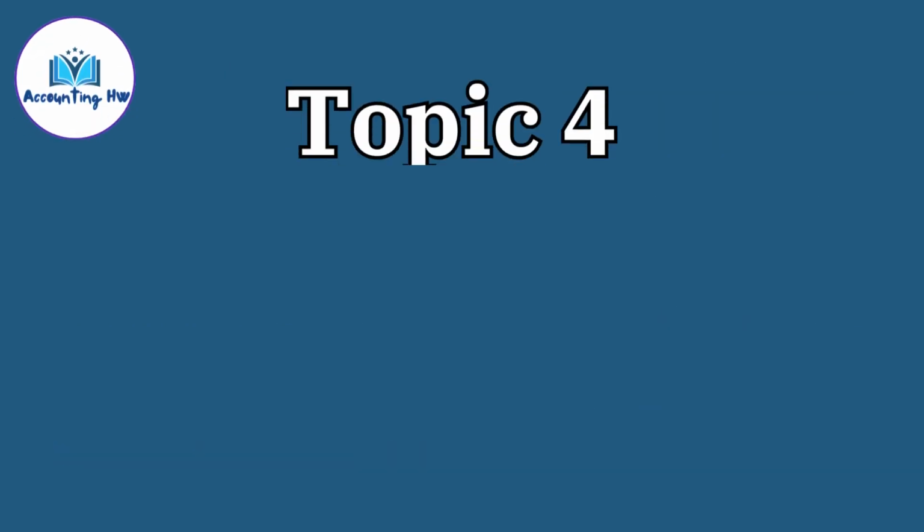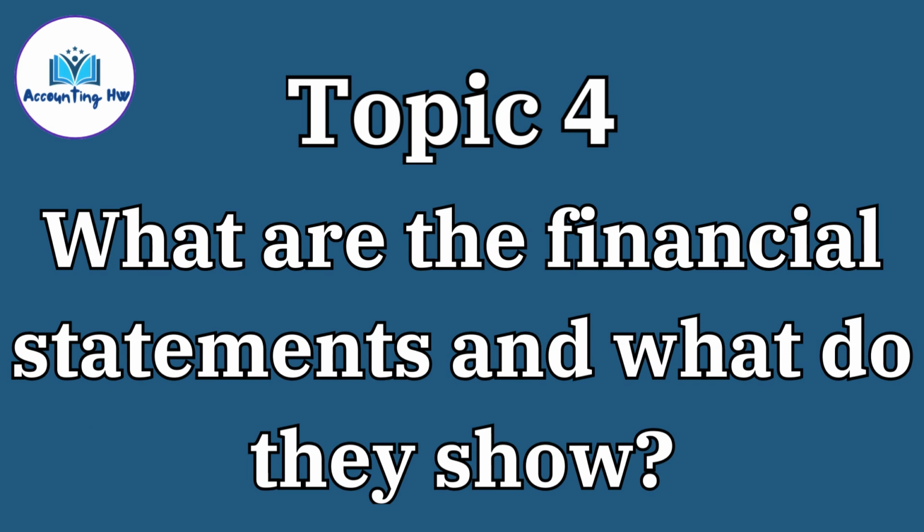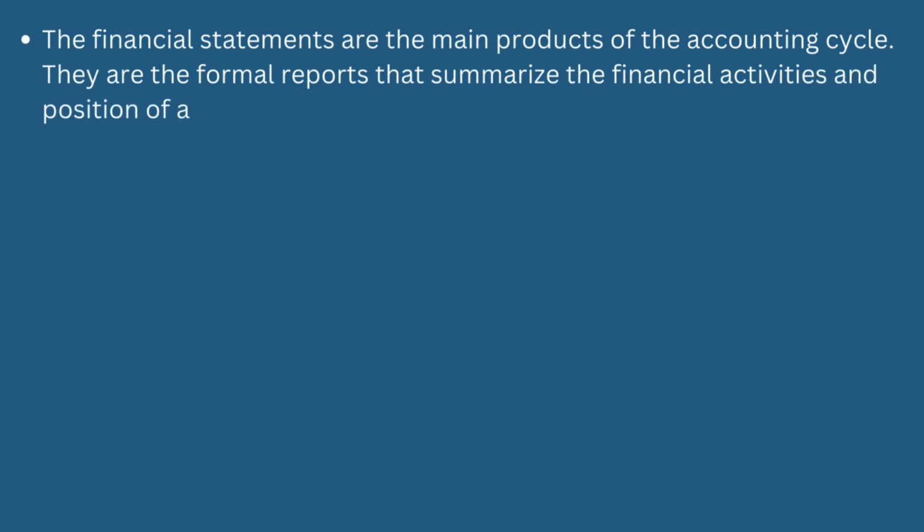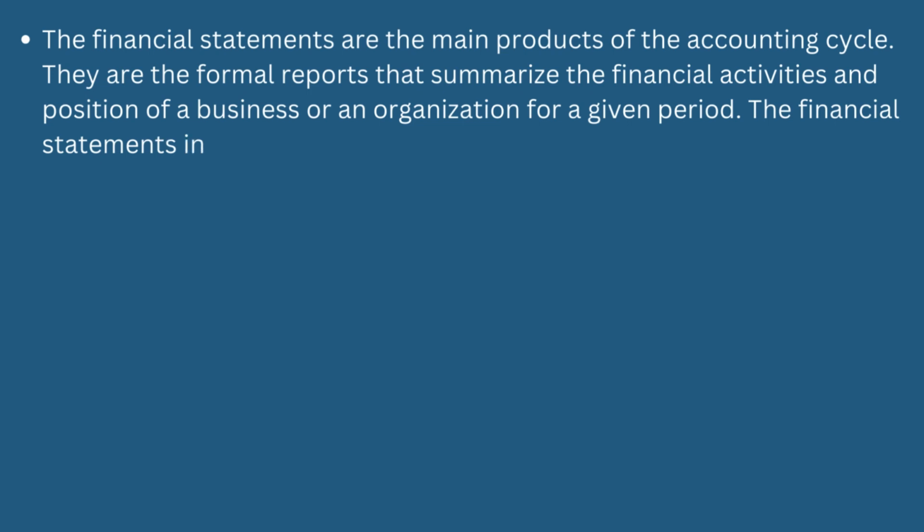Now let's discuss the fourth topic: what are the financial statements and what do they show? The financial statements are the main products of the accounting cycle. They are the formal reports that summarize the financial activities and position of a business or an organization for a given period. The financial statements include the following.